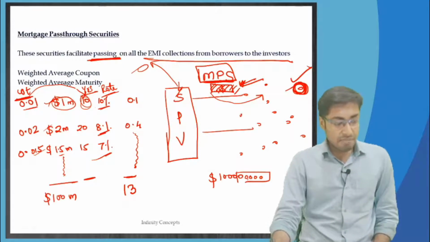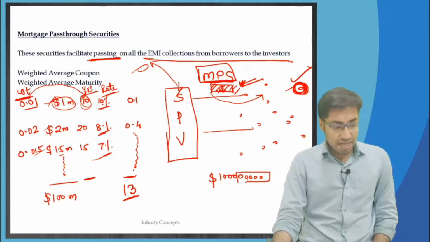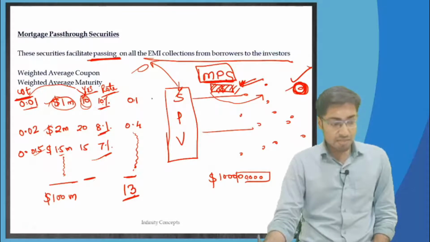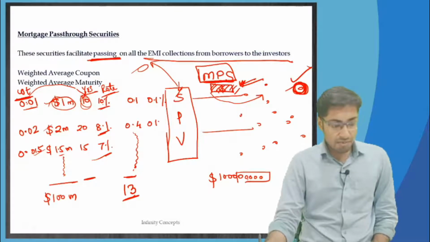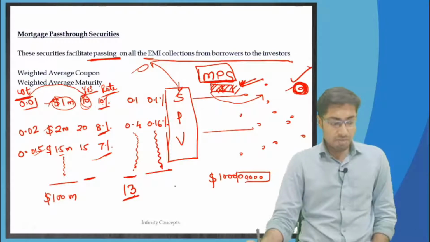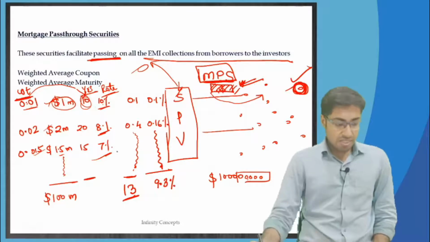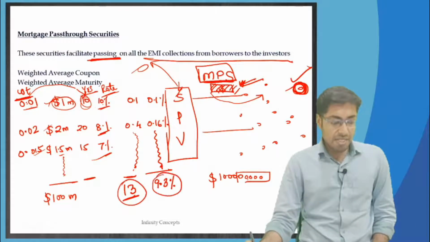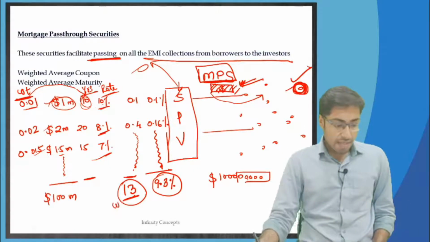Then the weight multiplied by the rate: 0.01 into 10 comes to 0.1 percentage, 0.02 into 8 comes to 0.16 percentage, and so on. When you do it for all of them, you come to, say for example, 9.3 percentage, right? So this 13 years and 9.3 percentage is the weighted average maturity and weighted average coupon.